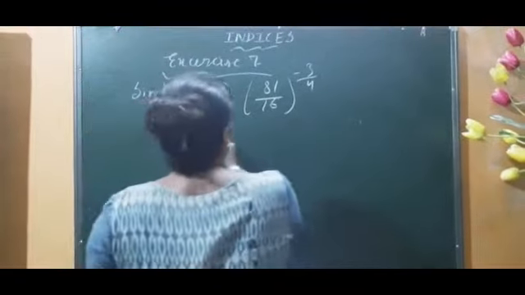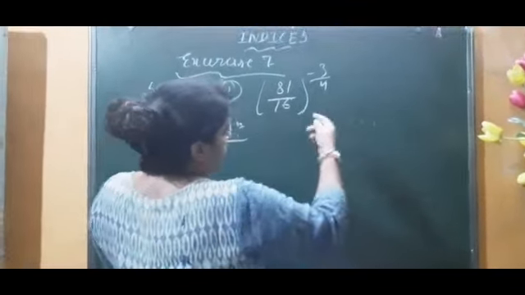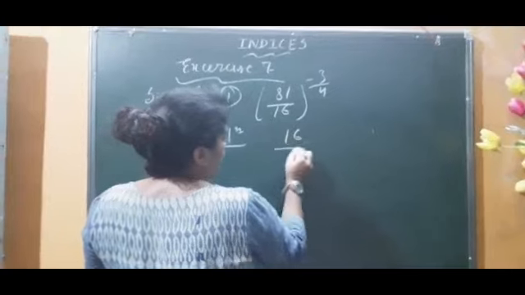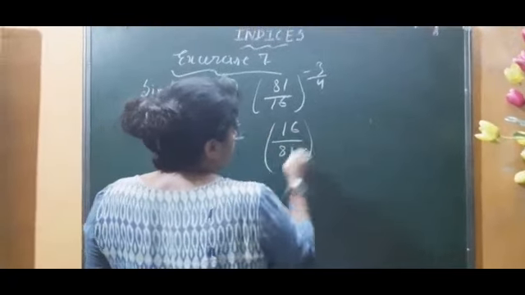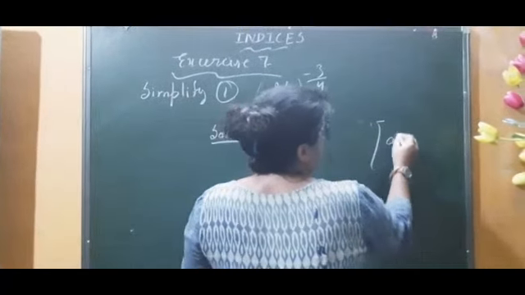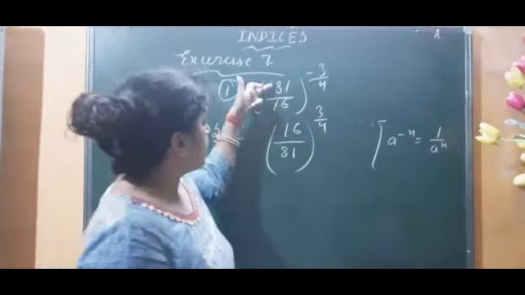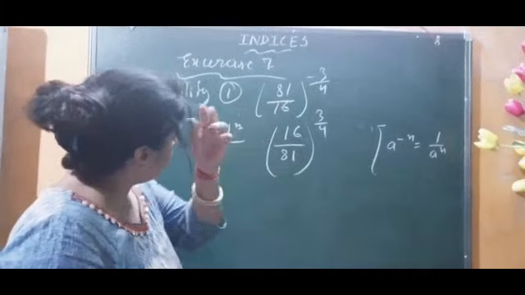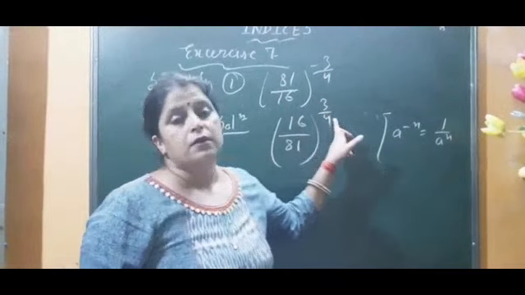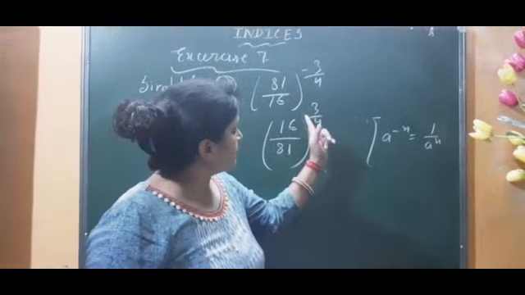So first of all I will start converting this into a positive power, and for that I have to write the reciprocal of the number. So I will write 16 upon 81 to the power 3 by 4. Which rule have we used? a to the power minus n is equal to 1 upon a to the power n. So 16 became the numerator and 81 became the denominator, and our power is with a plus sign. Never change the position of 4 and 3, it is as it is. Now this minus became plus.